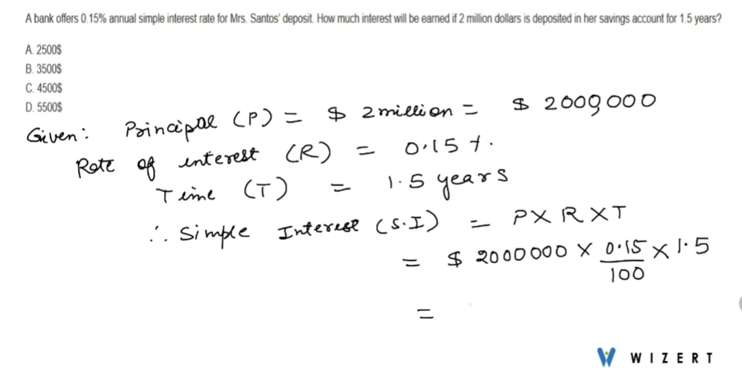Now if we simplify this, then we'll get the interest as $4,500, which is option C. Therefore we can say that the answer is option C.